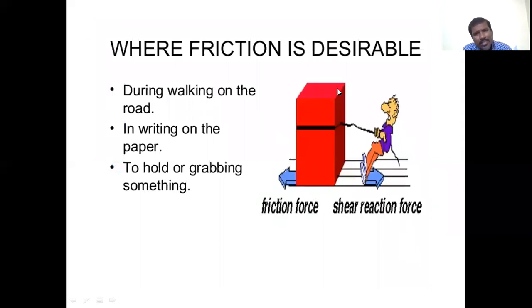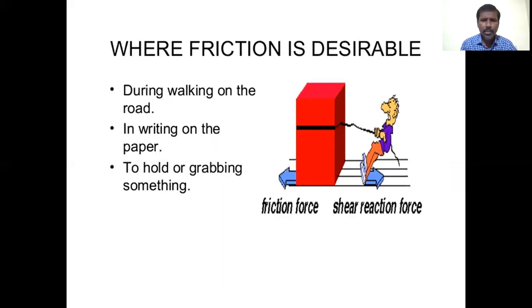Where is friction desirable? Where is it useful? During walking on the road, friction is desirable. When we are walking on the road, there must be friction between the foot and the road.